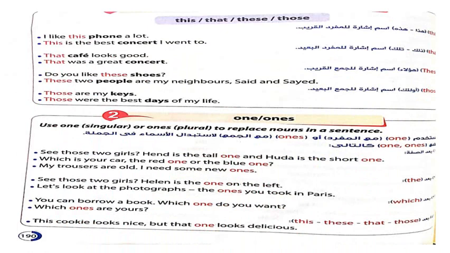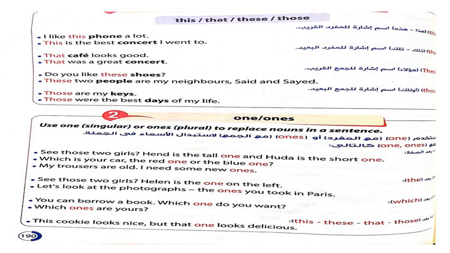The second page here is speaking about demonstratives. This, that, these, those. This is when you speak about or point to something very near to you and it is singular. That is when you are pointing to something far from you. These is when you are pointing to very near things. Those is when you are pointing to things far away from you.